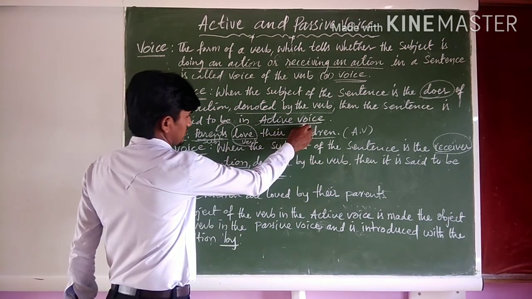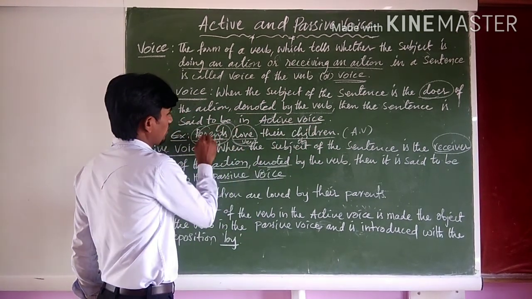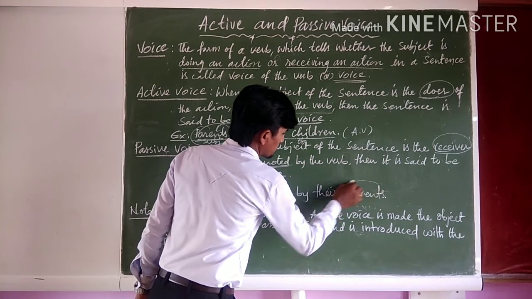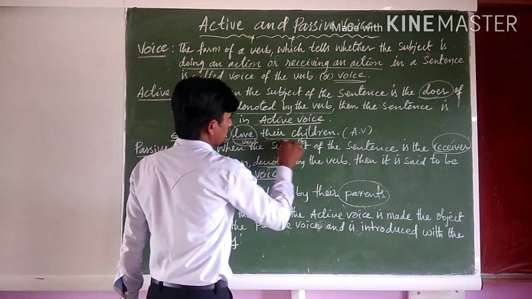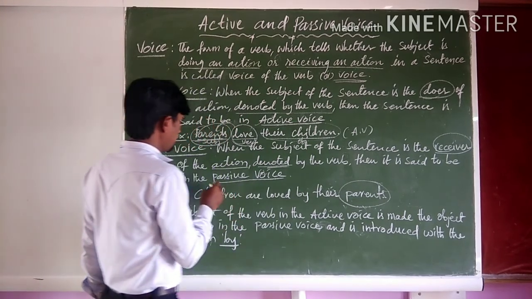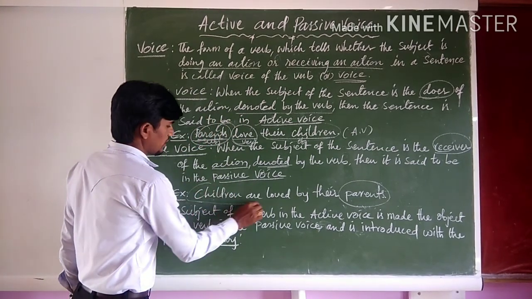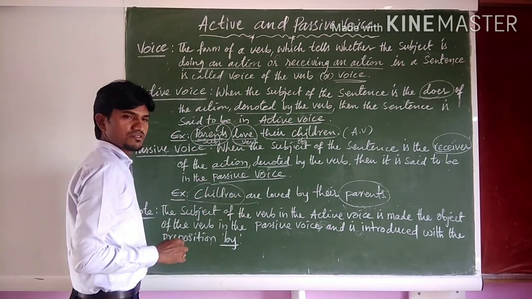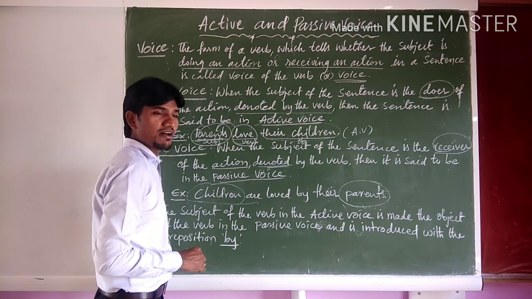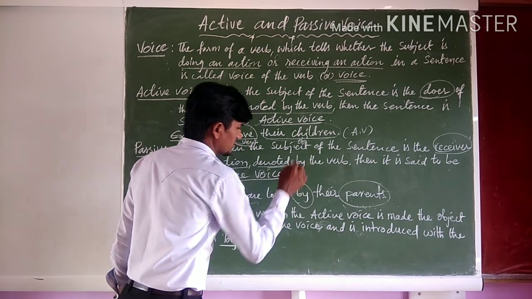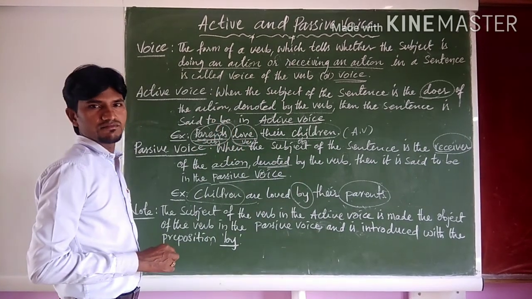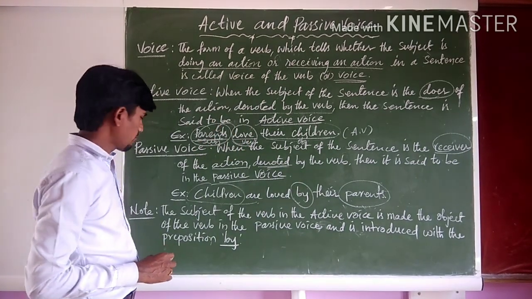The subject of the active voice becomes object of the passive voice. The object of the active voice becomes subject of the passive voice. So, here if you observe, there is a preposition by.